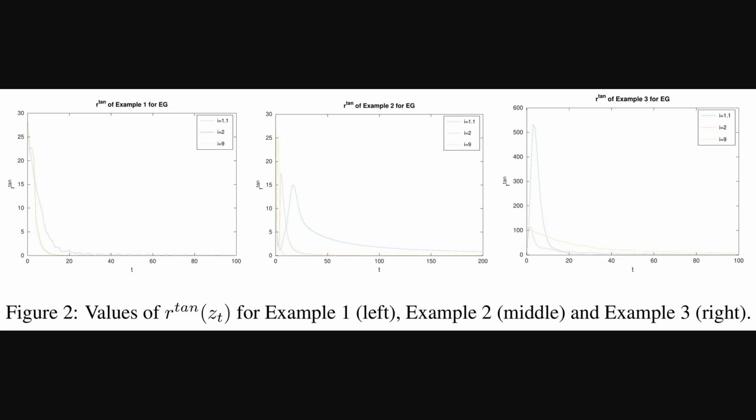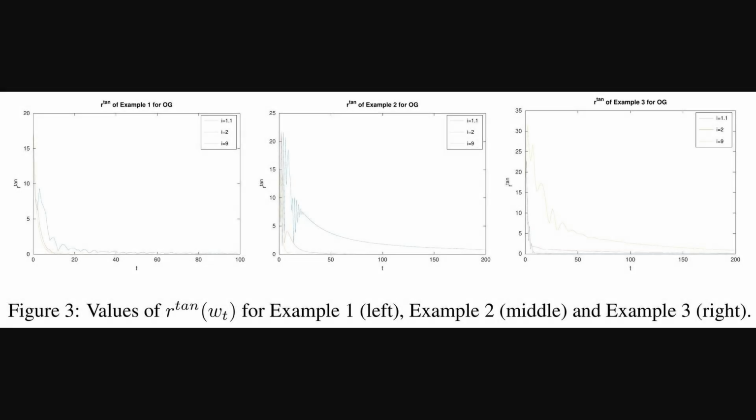own strategy. And as you can see, in all 3 examples, this tangent residual value decreases over time, which is shown on the horizontal axis. This downward trend is really good news. It visually suggests the algorithm is indeed converging.